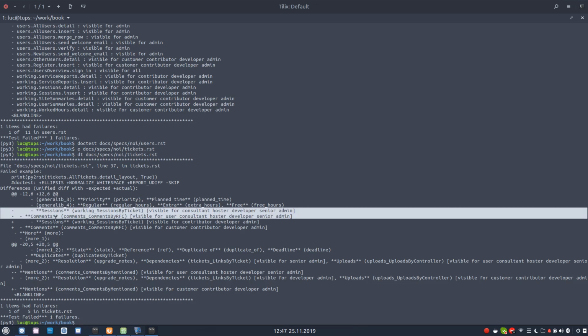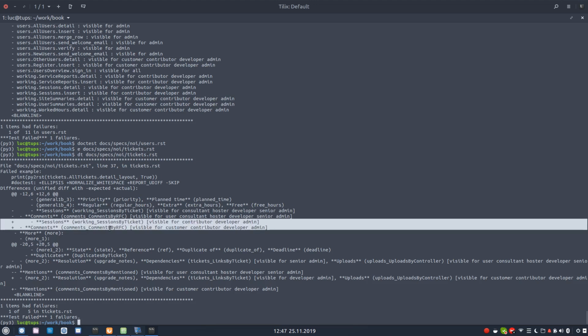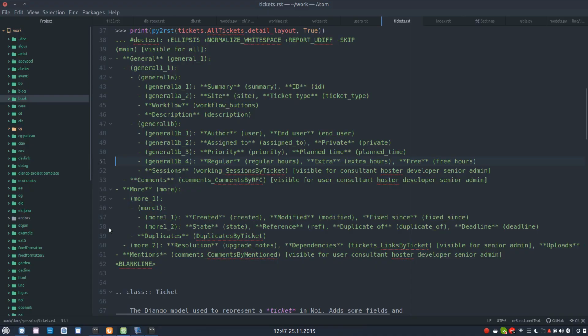You see the change? Of course, the change is here also again in the list of user types for whom they are visible. Otherwise there's no change, so I copy the sessions and comments. I must find, so this is what is changed. I delete it and replace it by the new observed value.